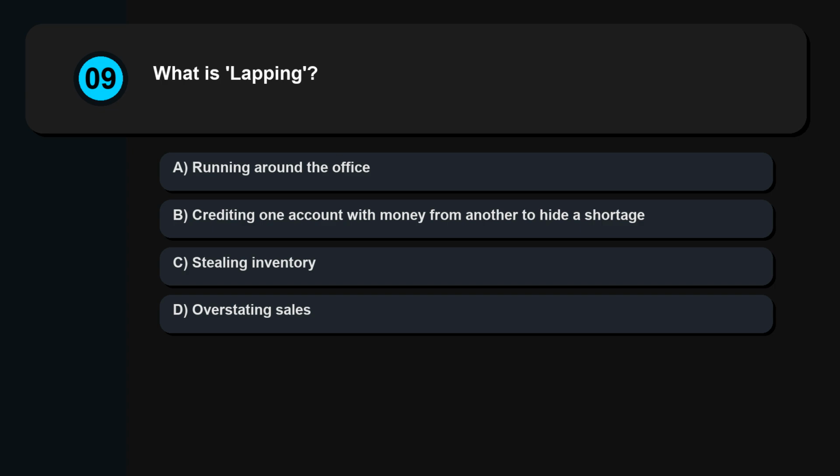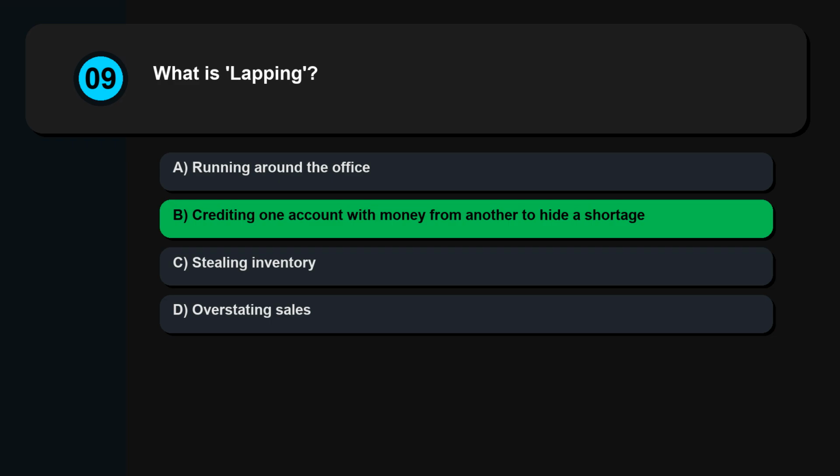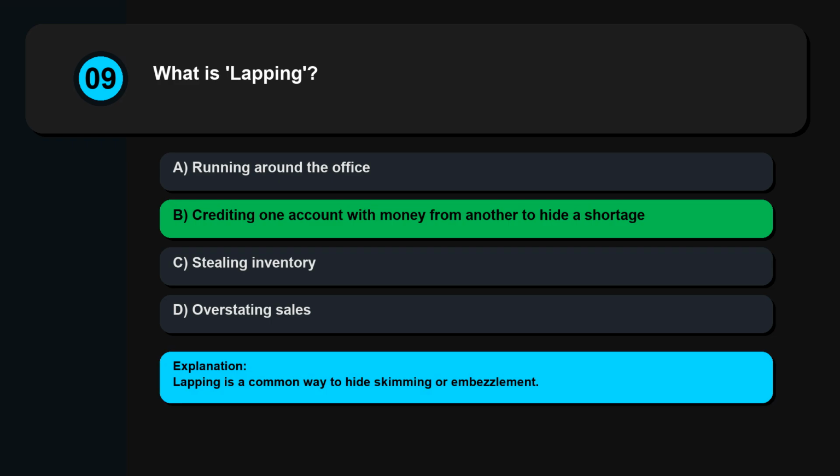Question 9. What is lapping? Running around the office. Crediting one account with money from another to hide a shortage. Stealing inventory. Overstating sales. Lapping is a common way to hide skimming or embezzlement.